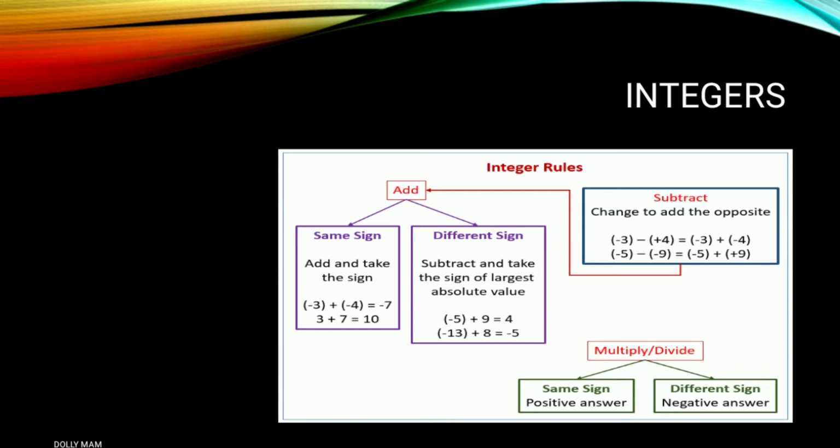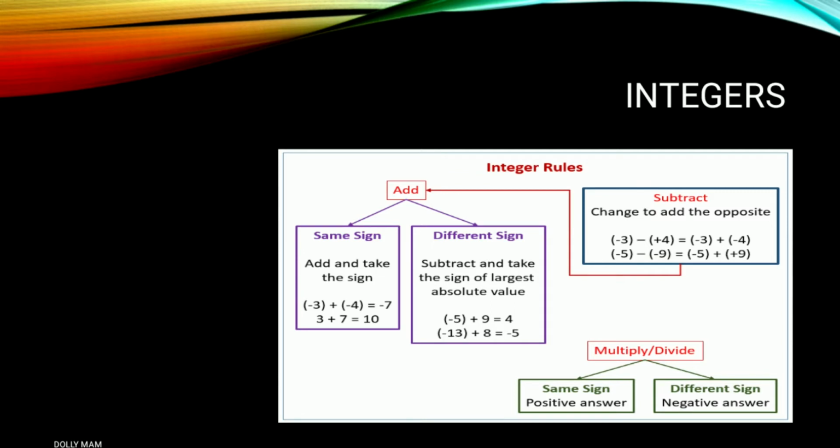Another example is -5 minus -9. So what you have to do is change the sign. Meaning the middle sign and the sign after the digit, both will be changed. The middle sign is a minus, it should be plus, and in the bracket there is a -9, then it also converts into plus. Now we have to add both numbers.